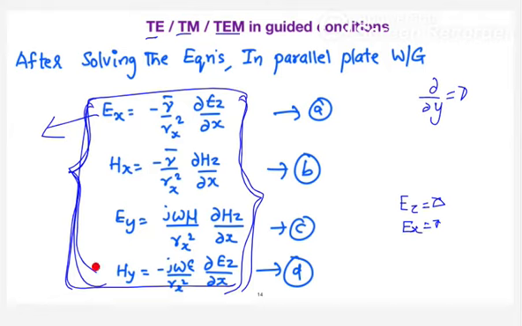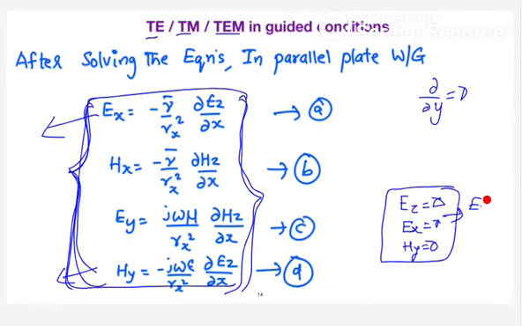Which fields exist? You will have the electric field in the Y component, the magnetic field in the X direction, and the magnetic field in the Z direction. So these are the 3 components which will exist for TE.